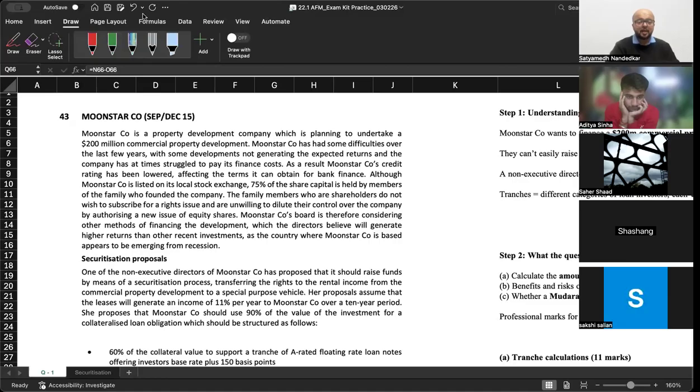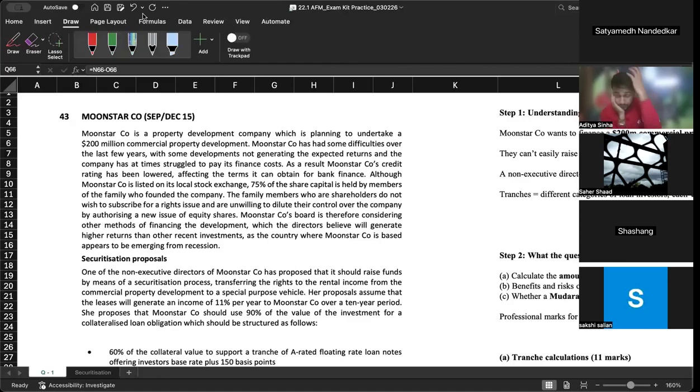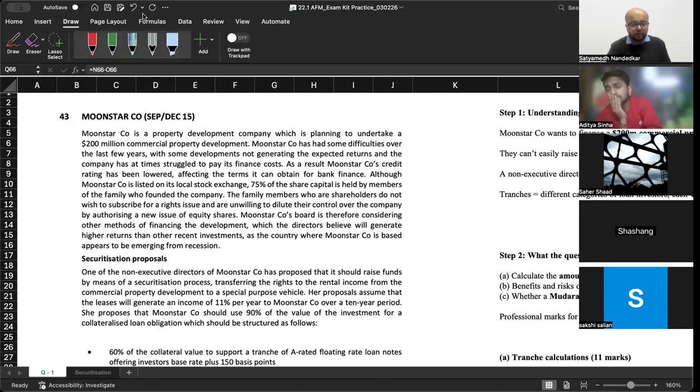Now, basically, what we are trying to say is that the company has a commercial property. Okay. Now, this commercial property that the company has, it will generate rental income from that particular property. So they are saying कि it will give a rental yield of 11%.